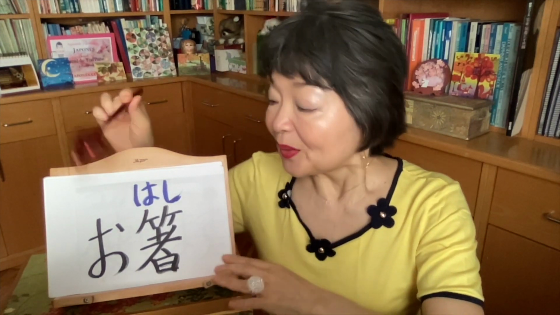Actually, I recommend you to say it with お, with this intonation, お箸. Because in Japanese, we have another word, 橋, which means bridge, with a different intonation. And 橋, we never use with お. So to avoid confusion, if you say お箸, then I understand this is chopsticks. And 橋, this is a bridge.